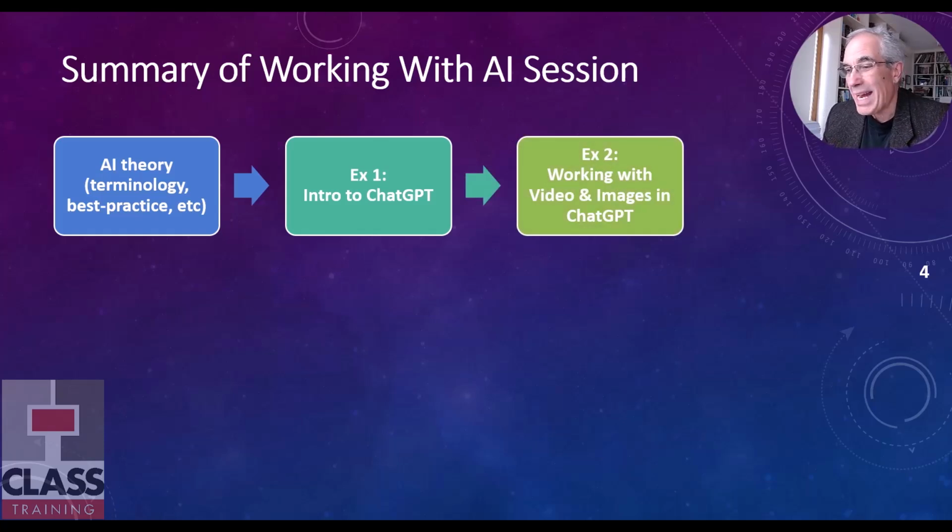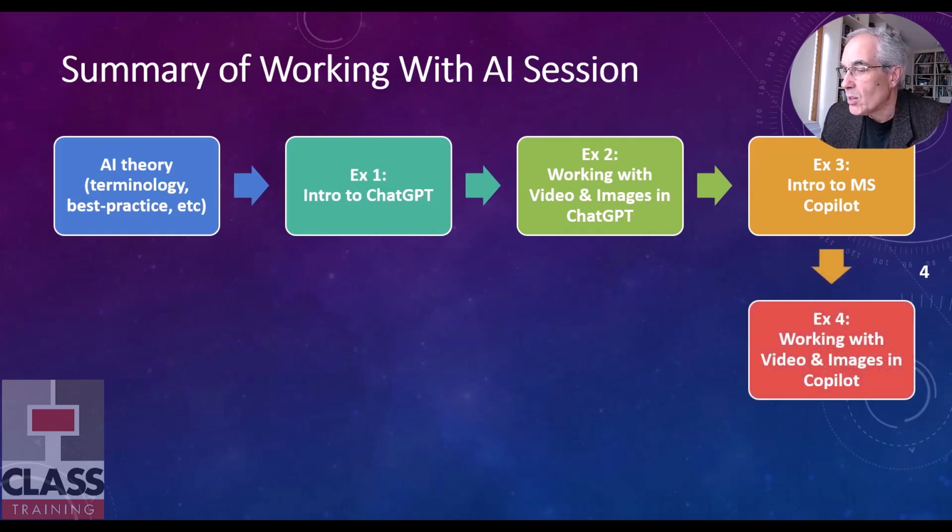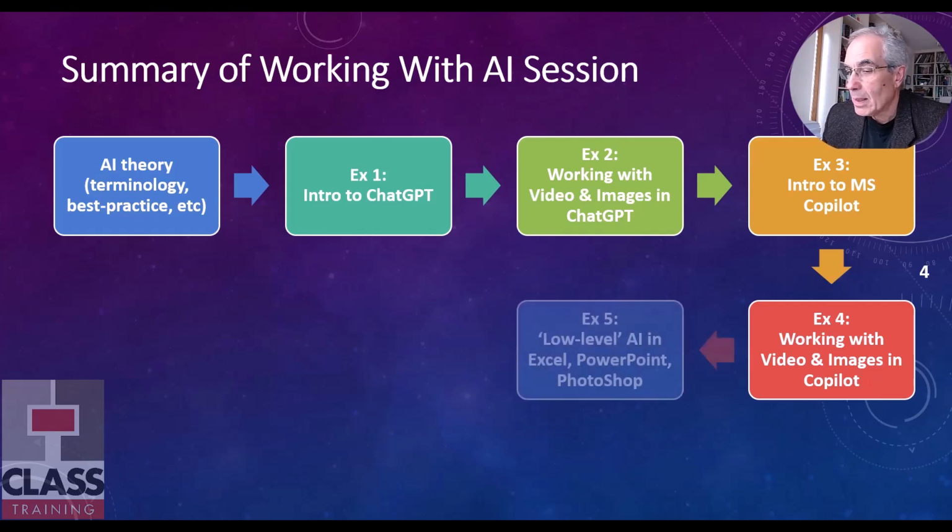Exercise 2 goes into working with images in ChatGPT. As I mentioned, you can create images from scratch. You can ask the tool to read an image and describe what's in the image. Exercise 3 goes into similar exercises with Microsoft Copilot, and we see how different Copilot is to ChatGPT, so we'll look at the same sort of examples there. Exercise 4 looks at images again in Copilot and the restrictions there compared to ChatGPT.